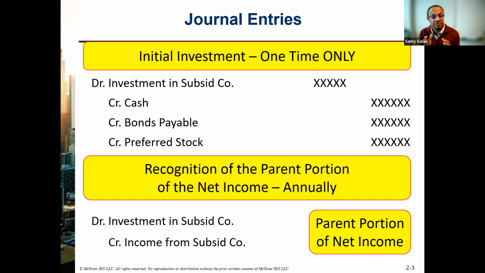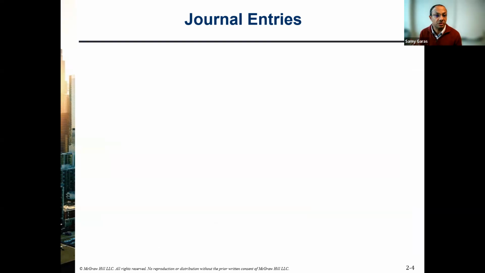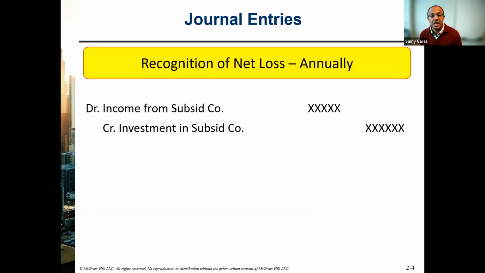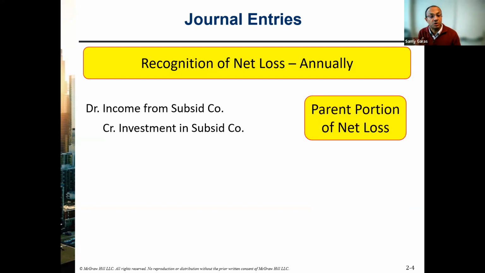So here we have the same accounts, but the amount will be different. The same thing for the loss. If the subsidiary company made a loss, we debit income, credit investment, but we put also the portion that the parent should take from the loss.